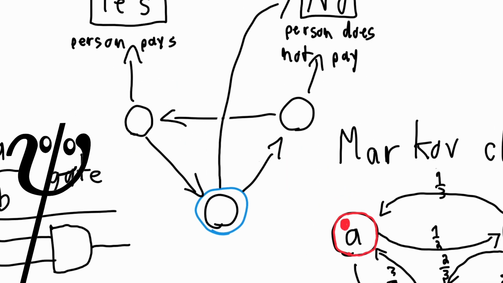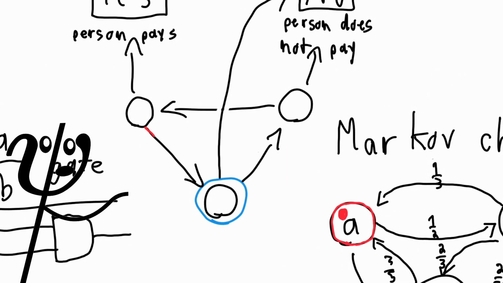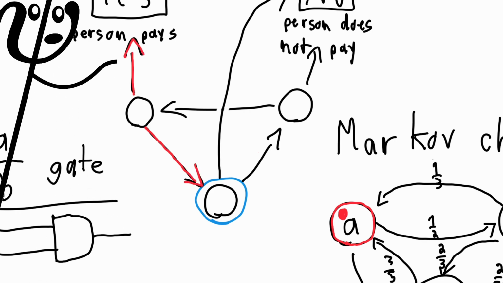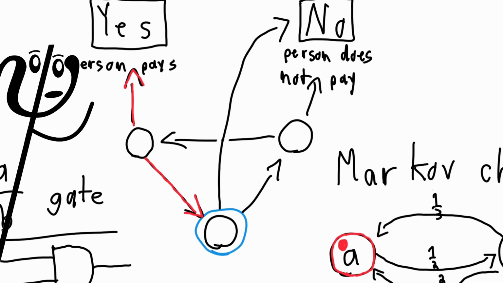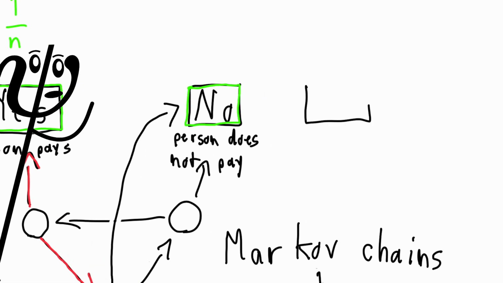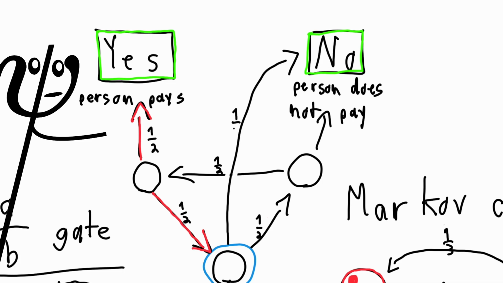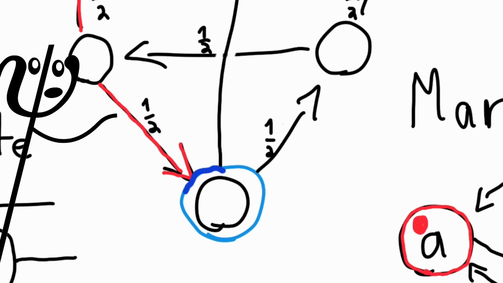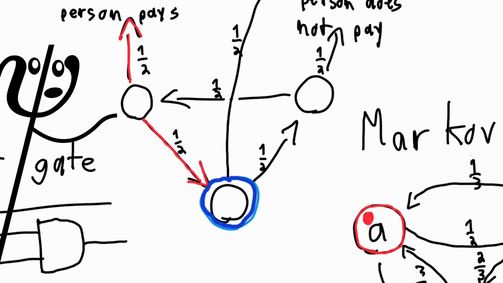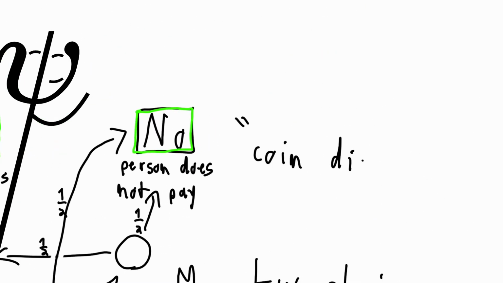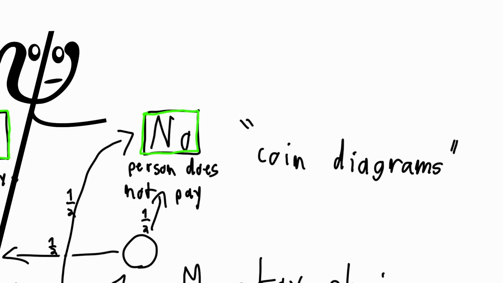In this special scenario with only coin flips, each flip has 2 equally likely outcomes, so each state or station has exactly 2 other states to go to. The only exceptions are the ending states, like yes and no. We'll only be using yes and no here, but maybe if this gets 50 likes or something, I'll show some multi-end gates. Since there are only ever 2 routes and they're always equally weighted, we don't need to label the probabilities of each route. They're always a half. We'll denote the starting state by a blue circle around it. I call these specific Markov chain diagrams coin diagrams since they exclusively use coin flips.